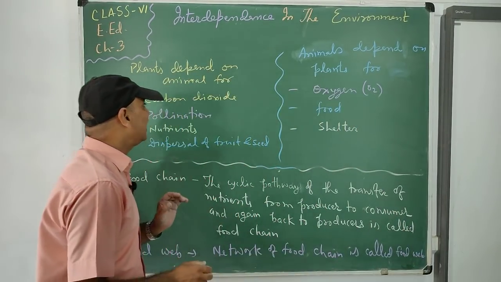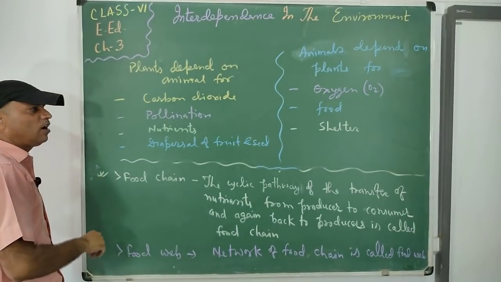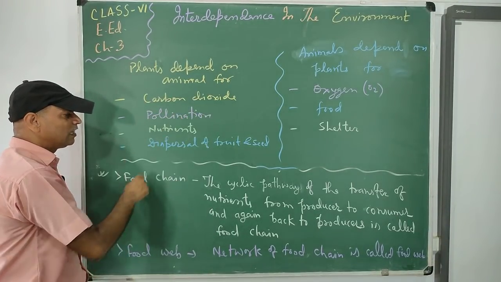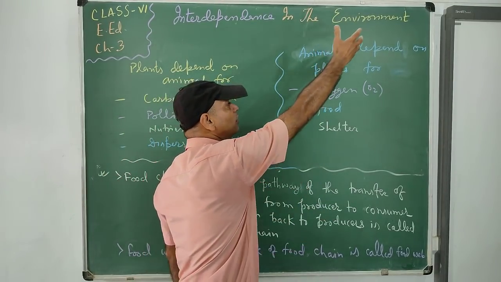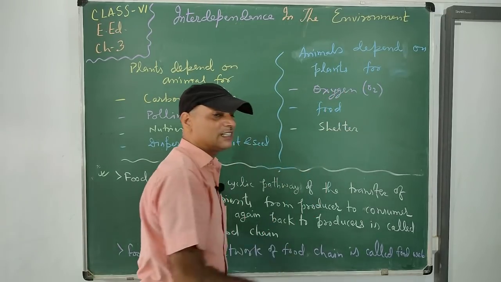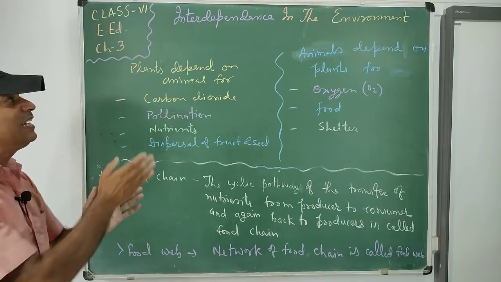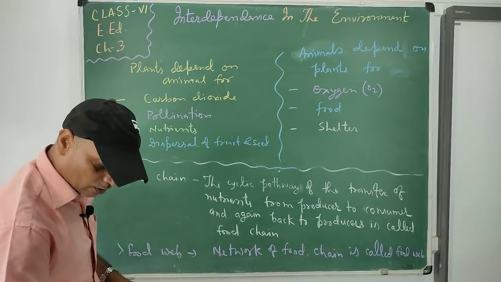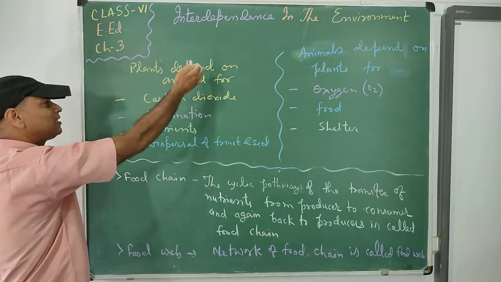So in this regard, we will discuss how plants depend on animals for different activities of their own, like for carbon dioxide, like for pollination, like for nutrients, like for dispersal of fruits and seeds. As well as animals also depend on plants for oxygen requirement, for food requirement, for their shelter or living place. So see, this is the way by which both of them are interdependent. Now come, let us discuss the things going on in the environment for plants and animals.